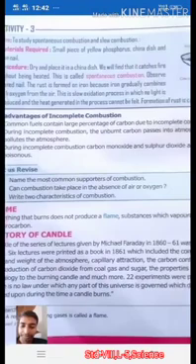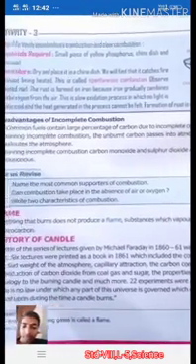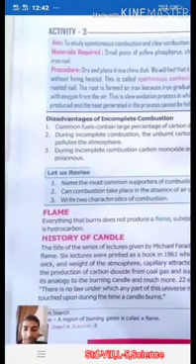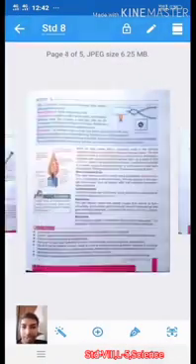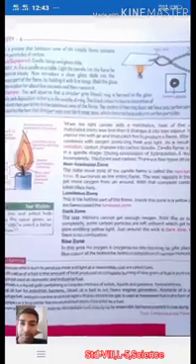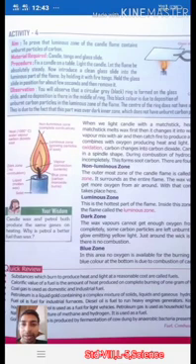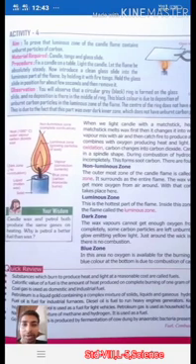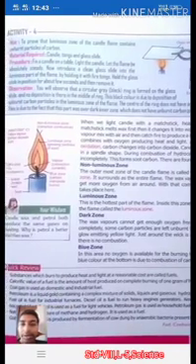Here is one flame. What is a flame? A region of burning gas is called a flame, right? Here, as you can see, to prove the luminous zone of the candle flame contains unburned particles, one activity has been performed. So see the materials required: candle, tongs and glass slides. For the procedure, you can see the glass slide and candle tongs.